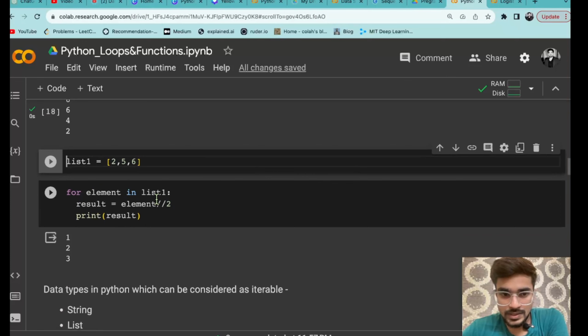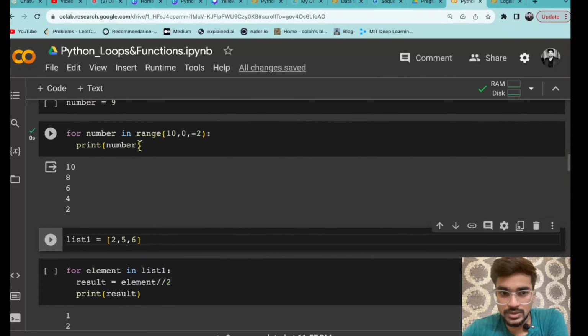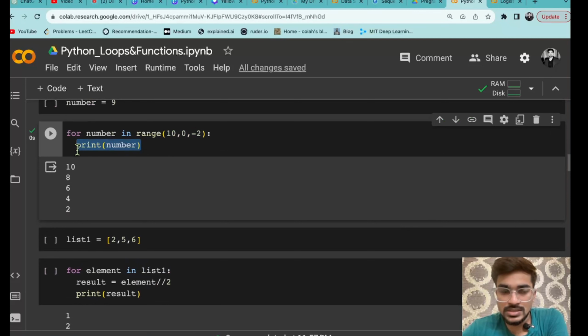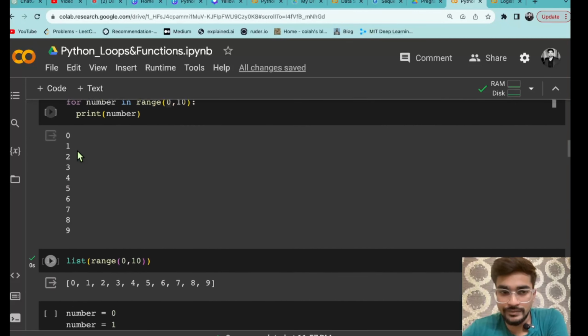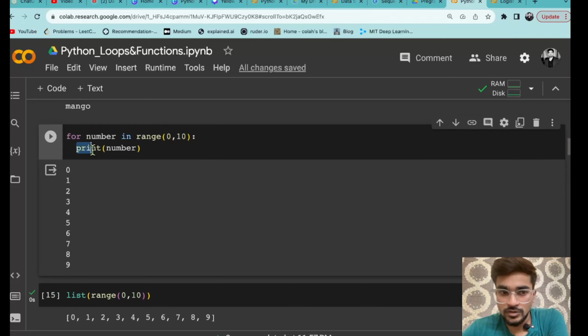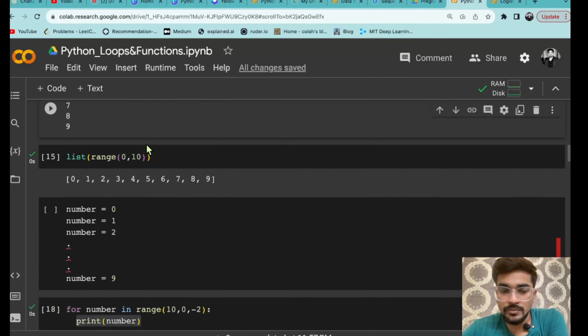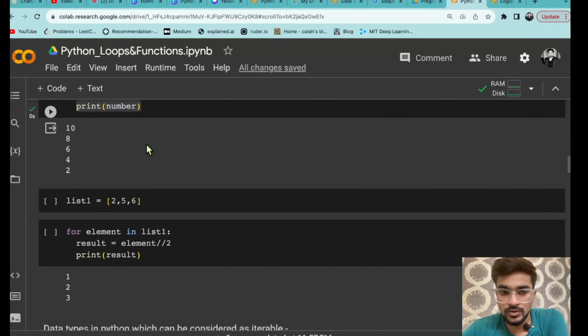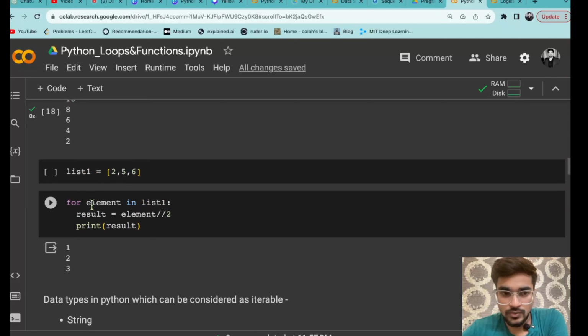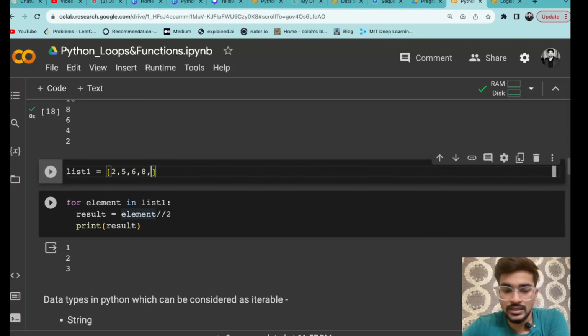Again I am giving another example, and one thing to notice कि आपको ज़रूरी नहीं है कि you are just printing the numbers. This is just an example I am taking so that it will be simple. मैं सिर्फ इन for loop में सिर्फ print करा रहा हूँ कोई भी number और कोई भी variable को, but you can do many operations inside the for loop. Like for example you can see for element in list 1. So list 1 कहाँ पे है? Like I have already defined list 1. इसमें मैंने कुछ elements दे दिया है, like you can give many other elements, let's say 8, 10 like that.